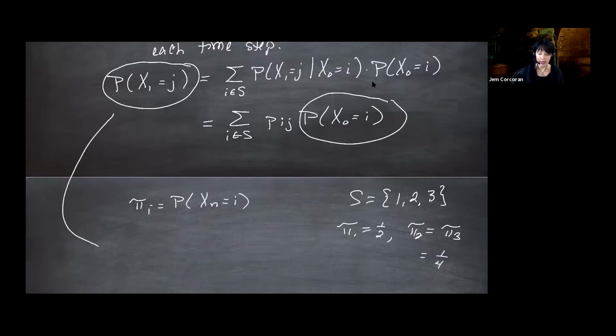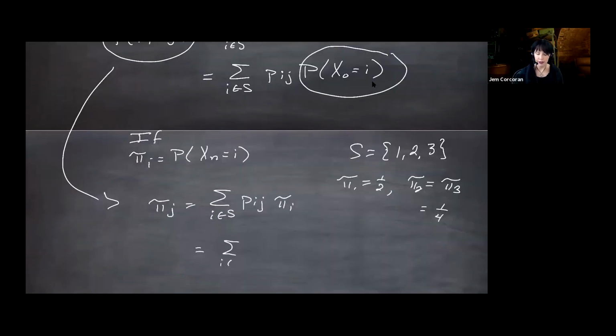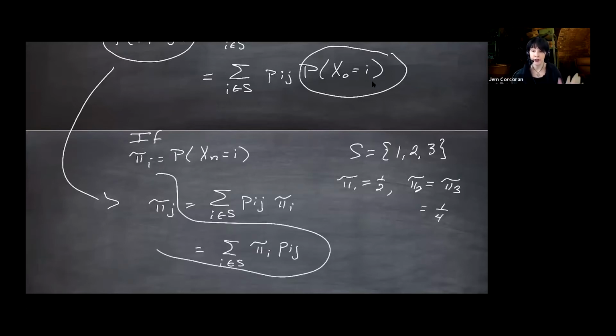And what it's saying is pi j is the sum over i of pi i times Pij. This is the stationary equation that you want to solve for to see if there is such a distribution that can maintain at each time point. Stationary, not changing in time.